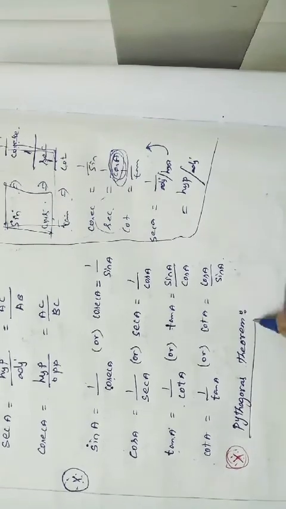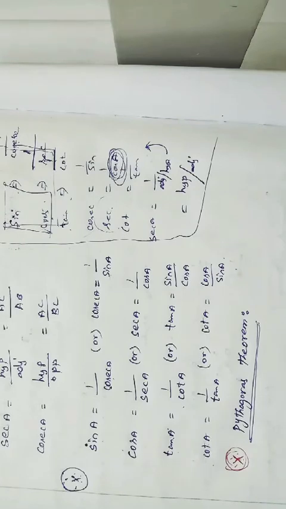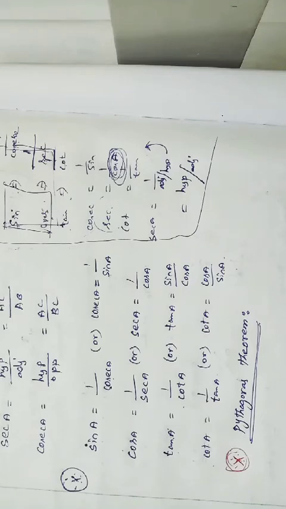Up to 9th standard, you have studied hypotenuse square. The hypotenuse is the longest side of a right angle triangle. The square of the longest side of a right angle triangle is equal to altitude square plus base square. Like this only you have studied.